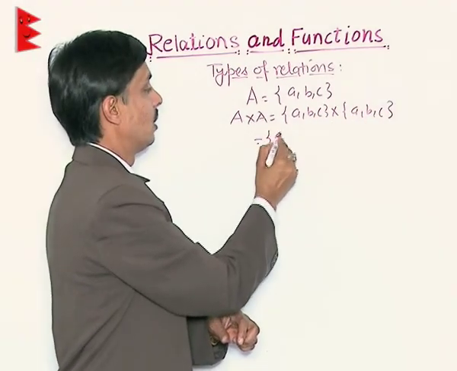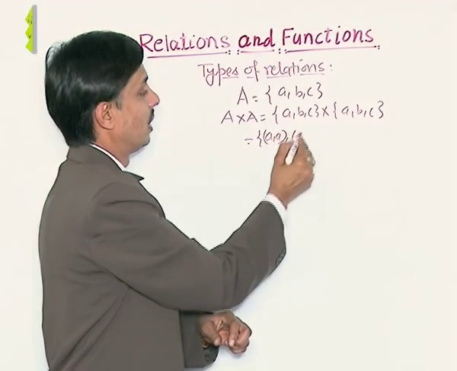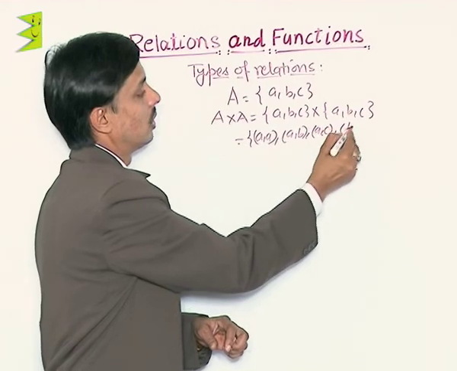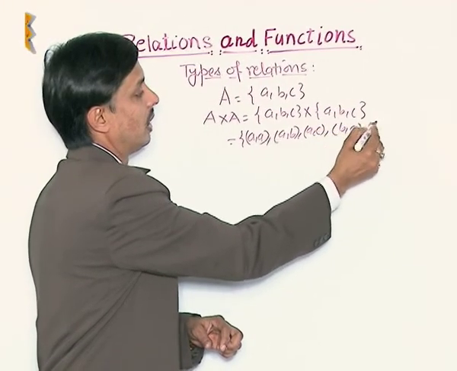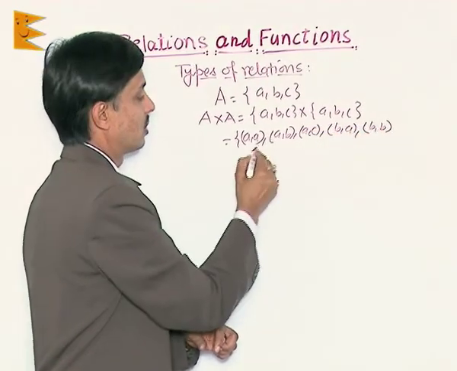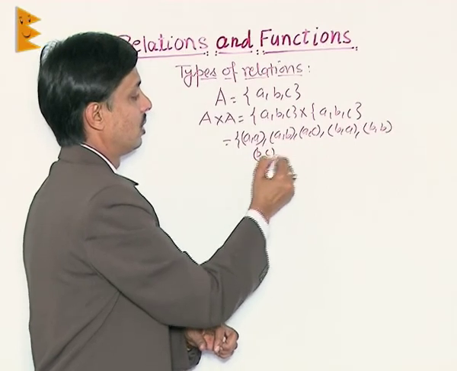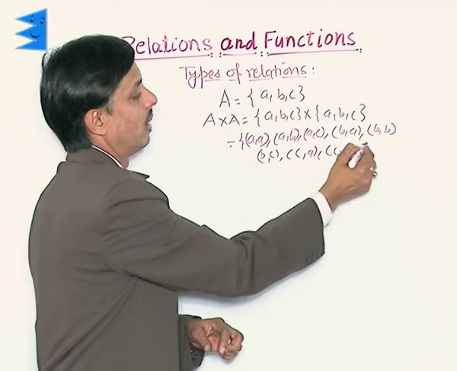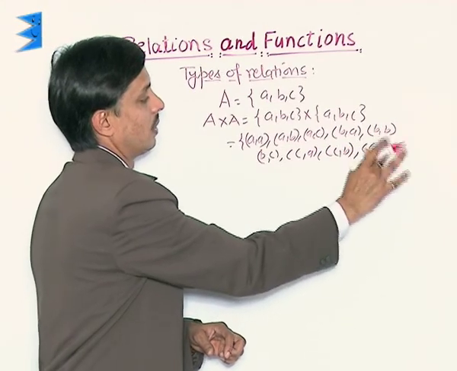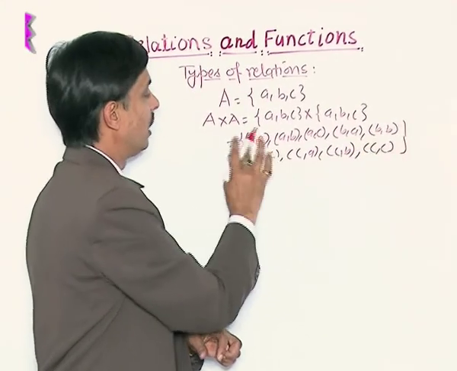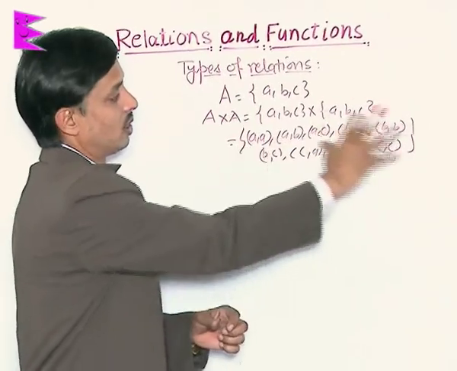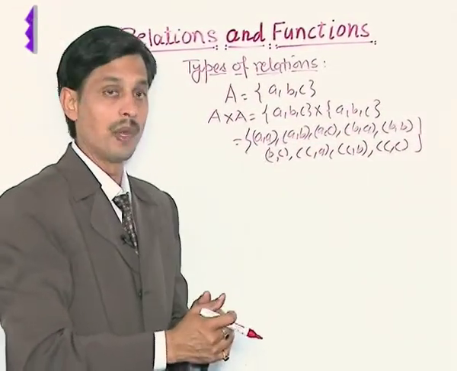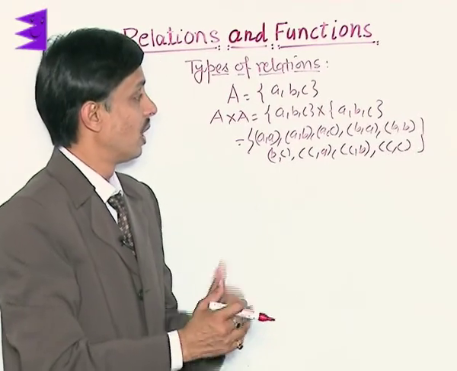That gives us AA as the first ordered pair, AB second, AC third, BA next, BB next, BC next, and CA, then CB, and finally CC. So we have this many ordered pairs in this set.